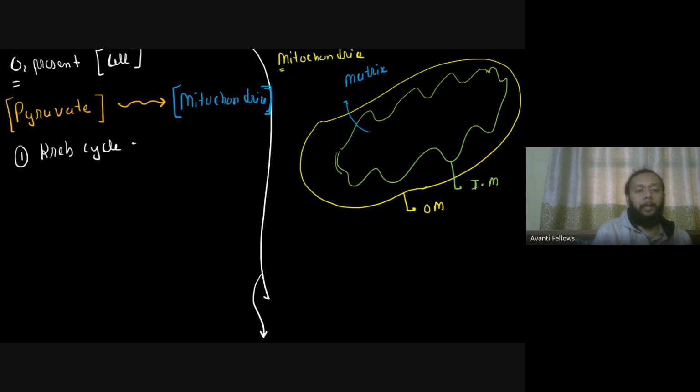And please remember, Krebs cycle will take place in the matrix. So you will have the first event happening in the matrix with my Krebs cycle. And after that, there is another event inside your mitochondria, and that event is called my oxidative phosphorylation.